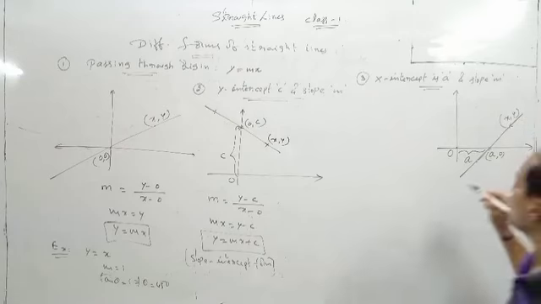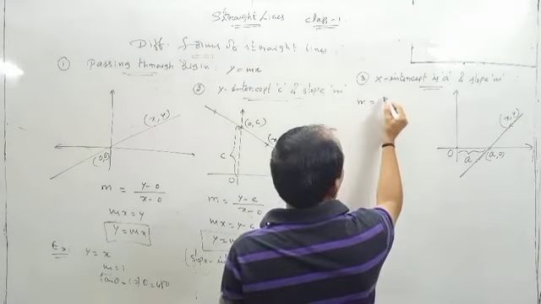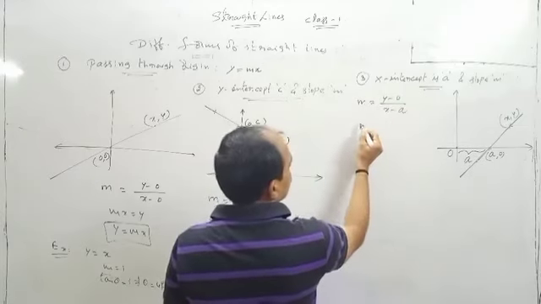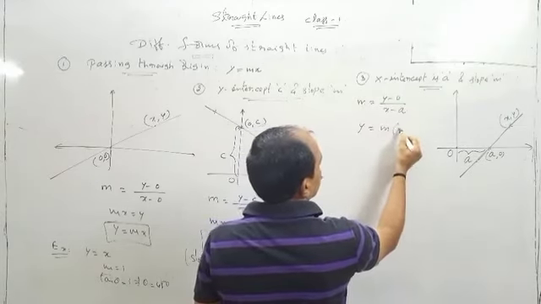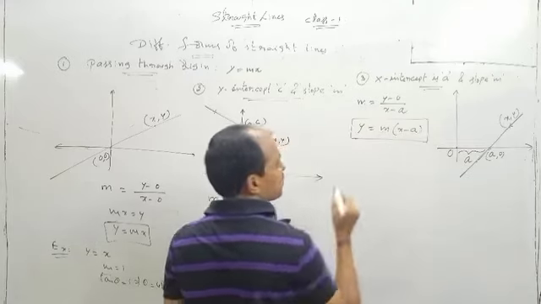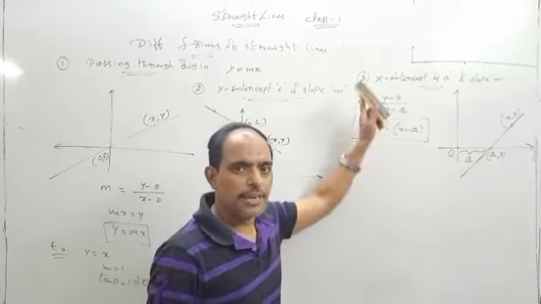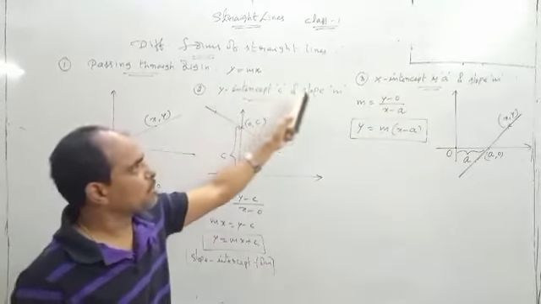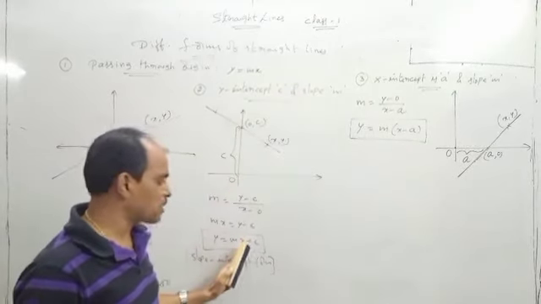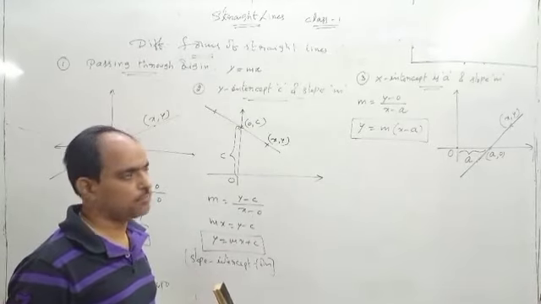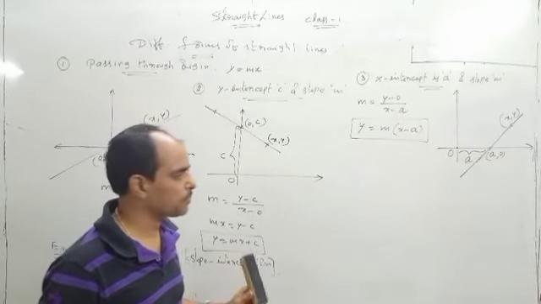So what about the slope of the line? M is equal to y2 minus y1 by x2 minus x1. So y is equal to m of x minus a. This is the equation of the line when the x-intercept and slope are given. When y-intercept and slope are given, this is the equation of the line. But this equation is also known as slope intercept form. Okay.